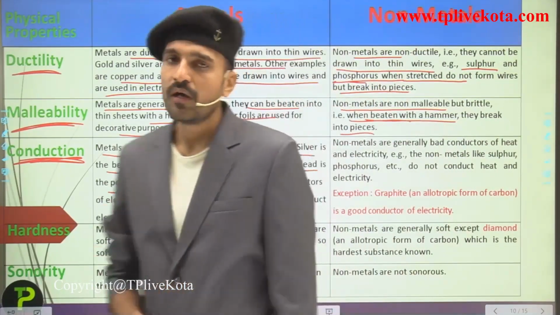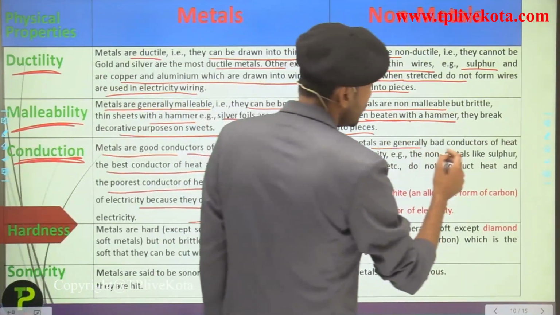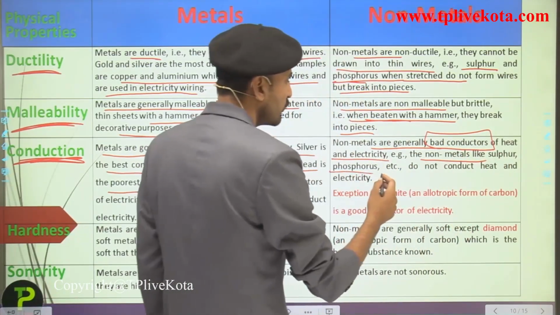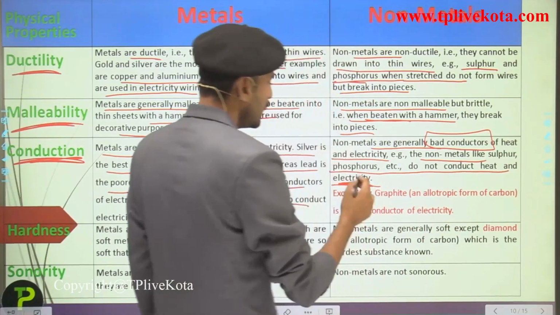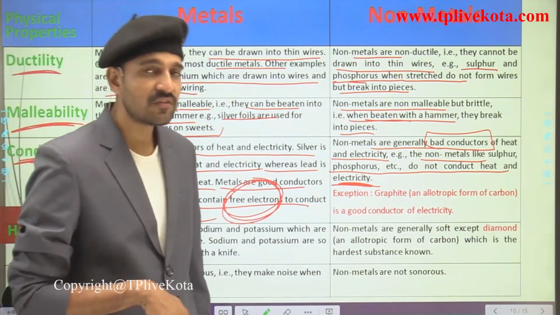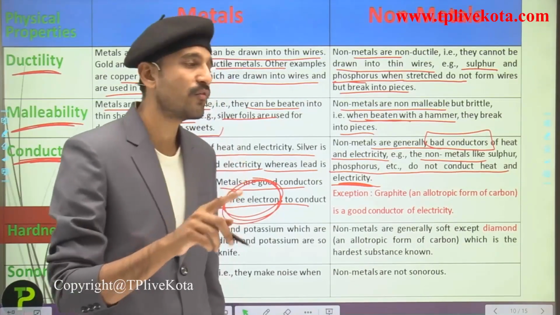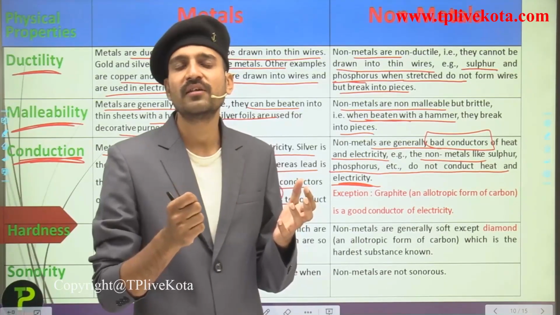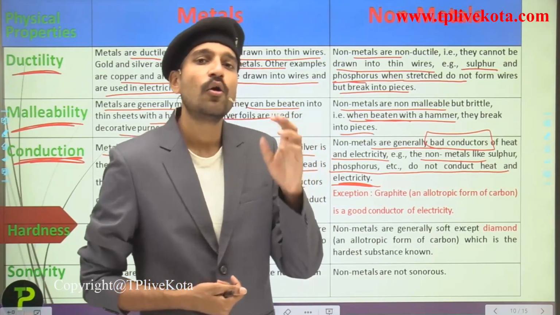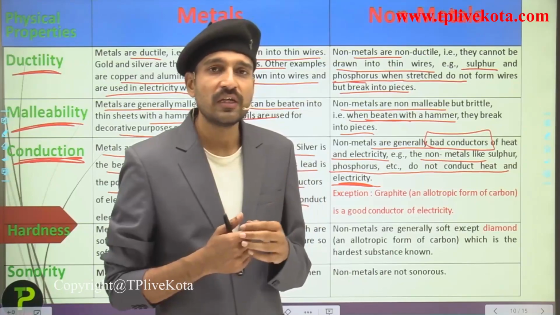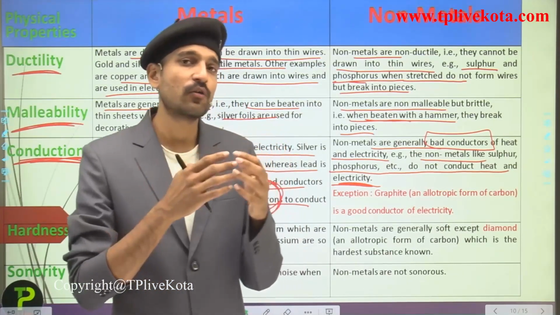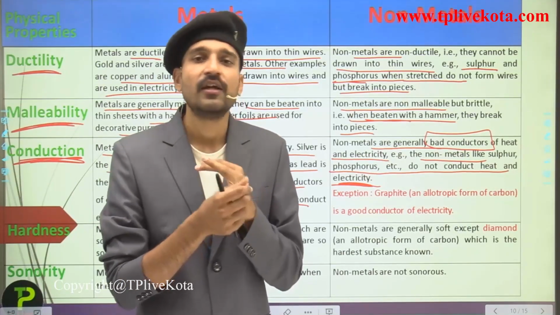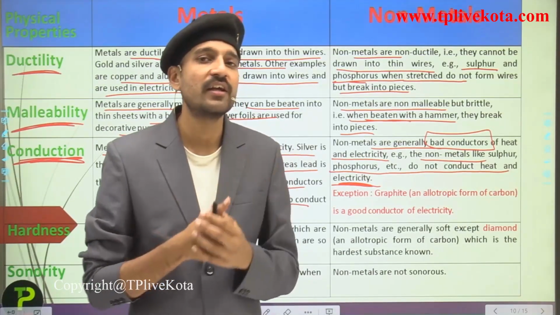Now talking about the conduction of non-metals, non-metals are generally bad conductors of heat and electricity. Non-metals like sulfur and phosphorus do not conduct heat and electricity. But there is an exception in this case also, that is graphite, which is an allotrope of carbon. It is a good conductor of electricity. Why? Because it contains 4 electrons in its outermost shell, but out of 4 electrons, 3 are used in bonding while 1 electron is free. So due to this one free electron, graphite conducts electricity.